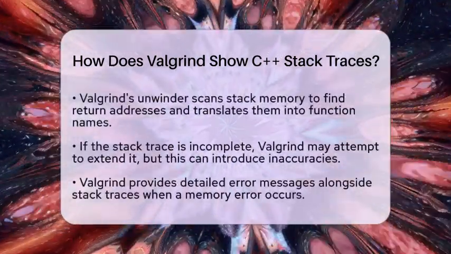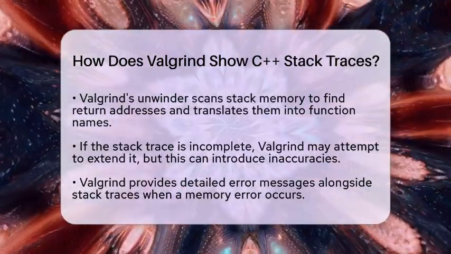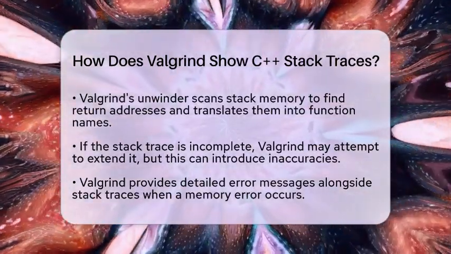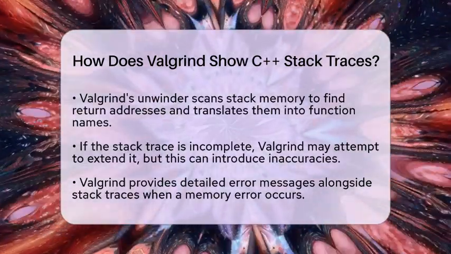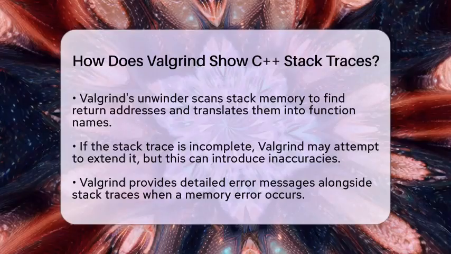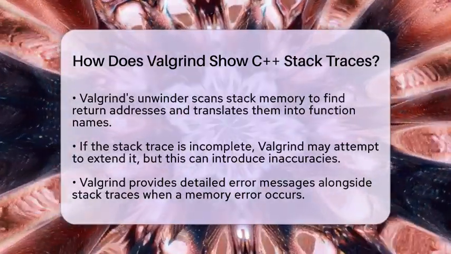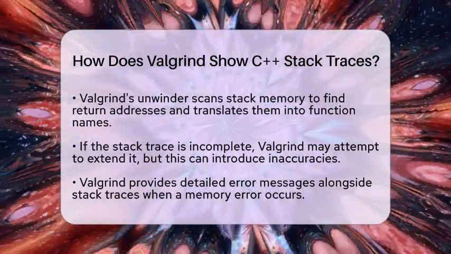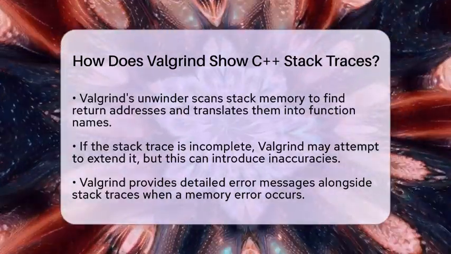Valgrind's unwinder works by scanning the stack memory to find return addresses. It uses the debugging information and symbol tables to translate these addresses into function names and source locations. If for some reason the stack trace is incomplete, Valgrind can try to extend it by scanning the stack. However, this may lead to some inaccuracies, so the additional frames it adds may not always be reliable.